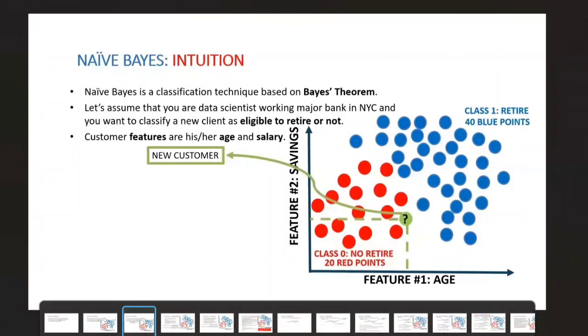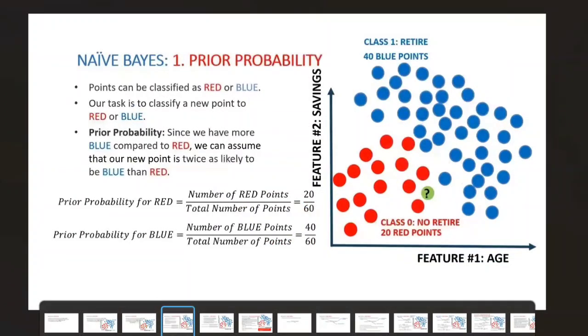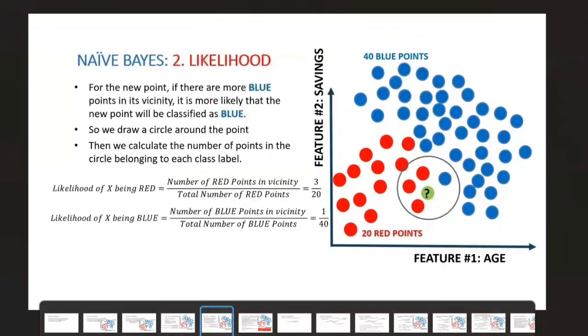Now, in the Naive-Bayes theorem, what we are going to do is just draw around this data point. Now here, if you draw a circle, sir, how will this circle be drawn? Don't ask that question. Assume there is a circle. In this circle, total 4 data points are there. Out of 4 data points, 3 data points say not to retire. 1 data point says that it is retire. Now, what is the probability of retiring for this particular new customer? 3 out of 4 are saying not to retire, and 1 out of 4 is saying to retire.